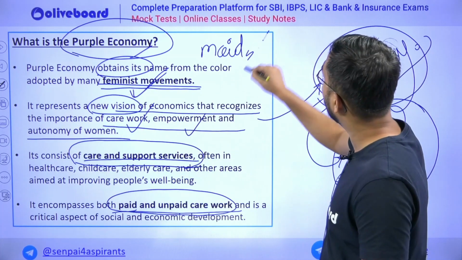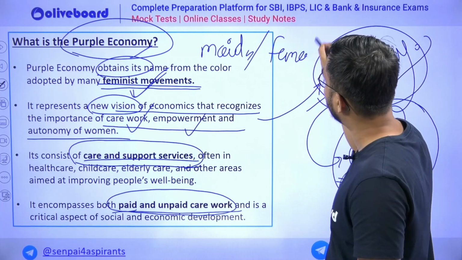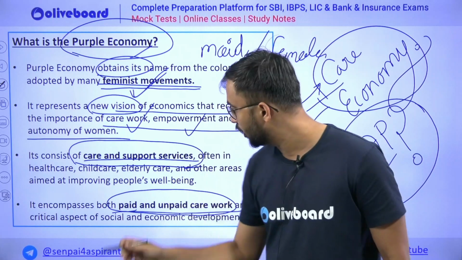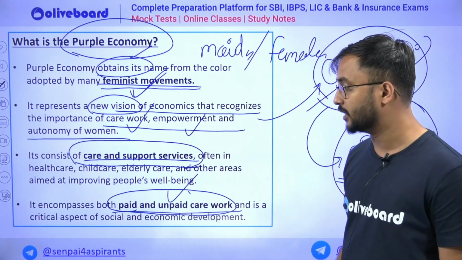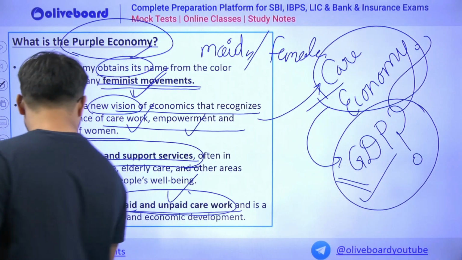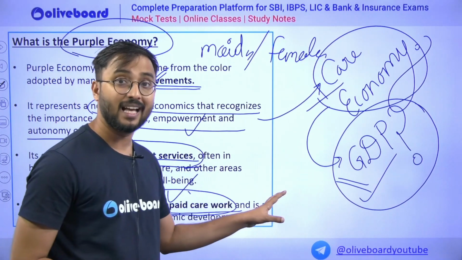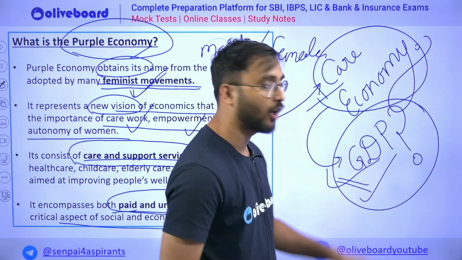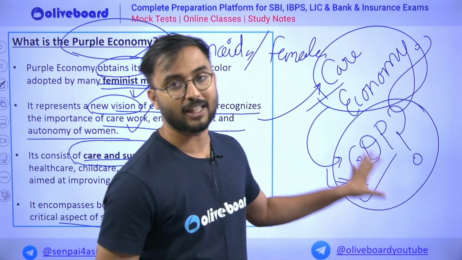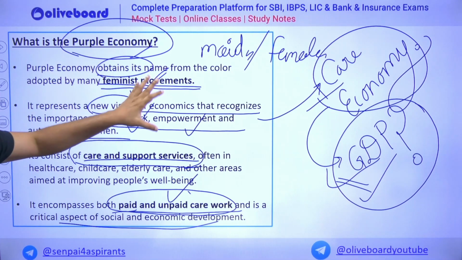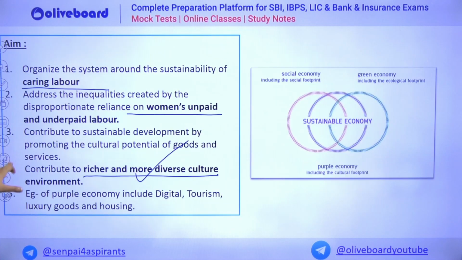But if the same work is done by another female in your house, maybe your mother, your wife, your sister, they are not paid for it. So both such activities are important aspects of the social and economic development of a country, and an important aspect of your economy also, GDP as well as national income. Therefore, this purple economy, care economy is nothing but this perspective only to consider.